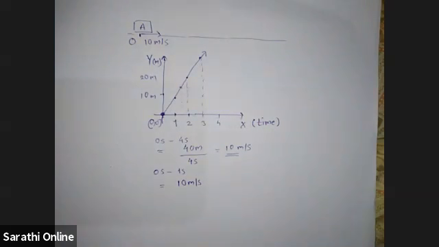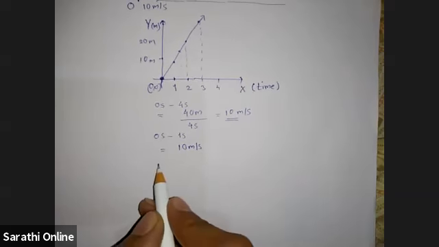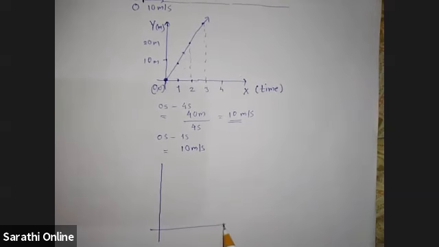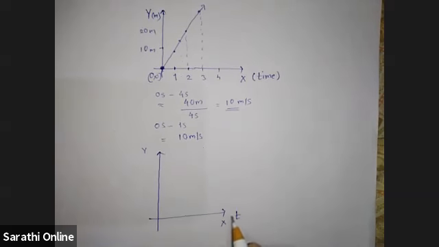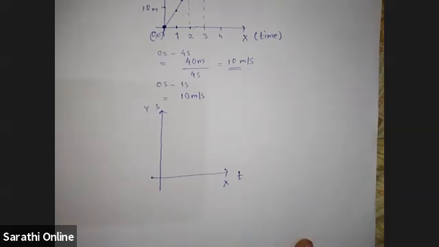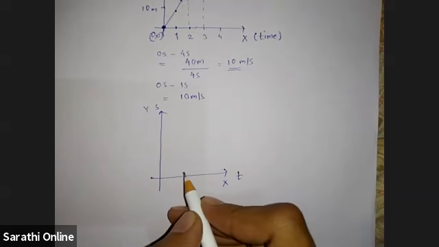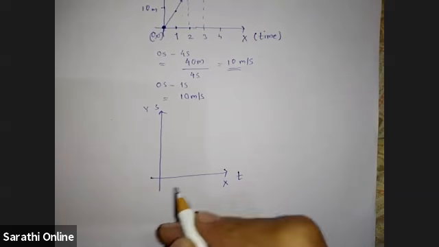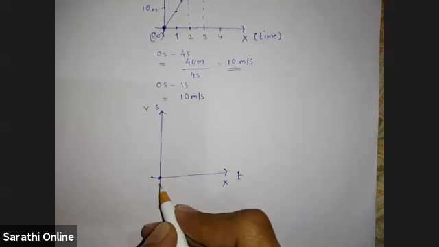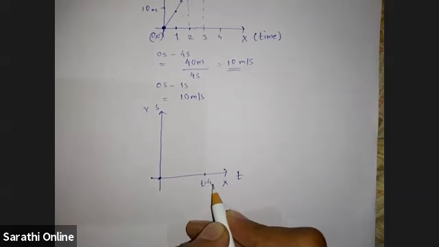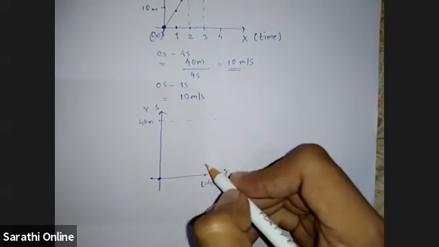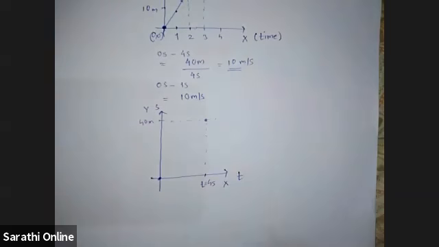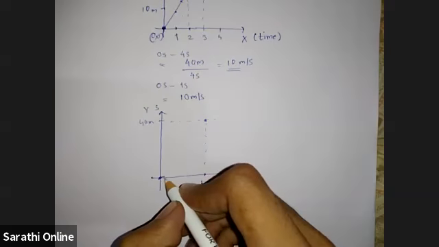So now we will see non-uniform motion. So this is the y-axis, this is the x-axis, this is time, this is displacement. Now some car is there, its graph is plotted, it is given to us. So at t equal to 0, the car was at 0, and at time t equal to 4 seconds, the car is at 40 meters. So this information is given, but in the graph, its motion is depicted like this.